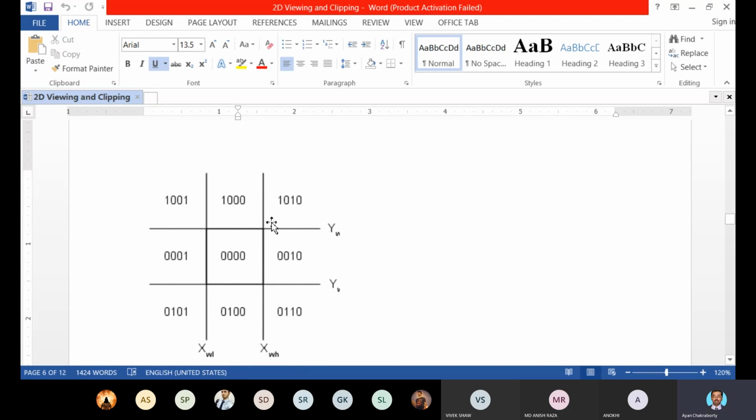Any region code pair which is not passing through the central region, the AND operation will give you a non-zero result, which determines that the line will be totally outside the visible area or the clipping area.